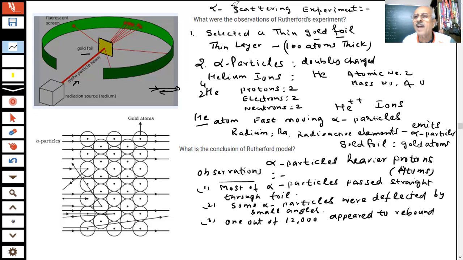Now this experiment has been done, and this completely disproves Thomson's model. We said a positively charged sphere and inside that you have electrons embedded. Then why did most of the particles pass straight, student? Most of the particles pass straight. Why would things pass? If you have a wall, student, and you are hitting it with a ball, why should it pass out of the wall? Tell me.